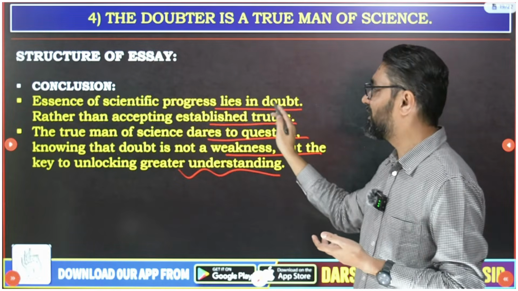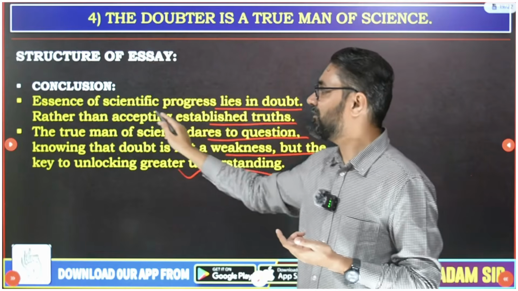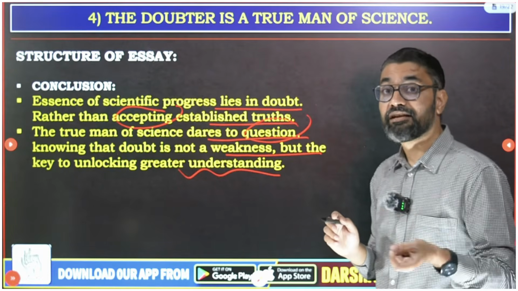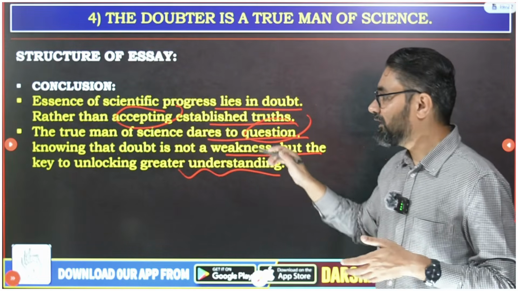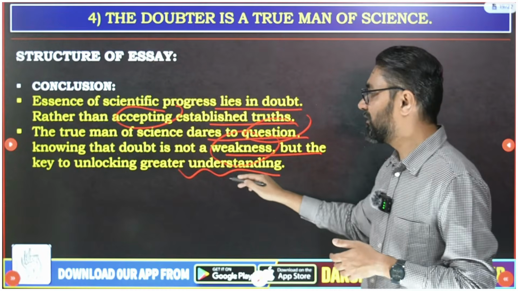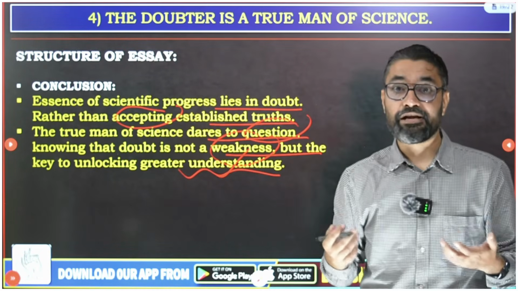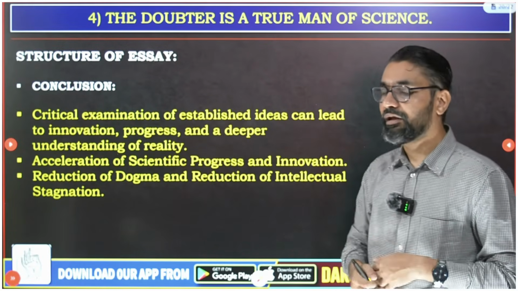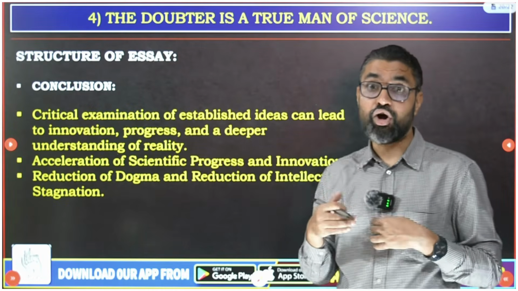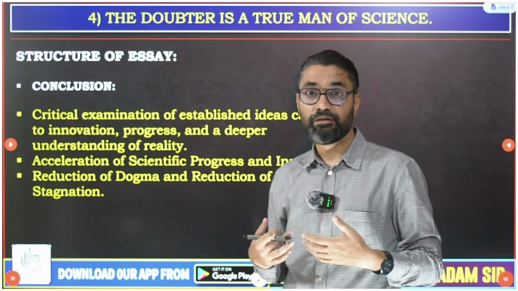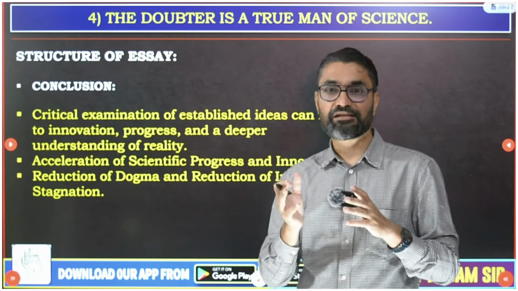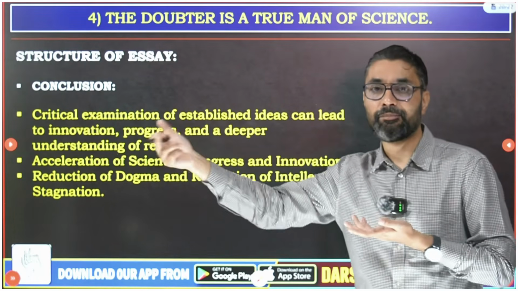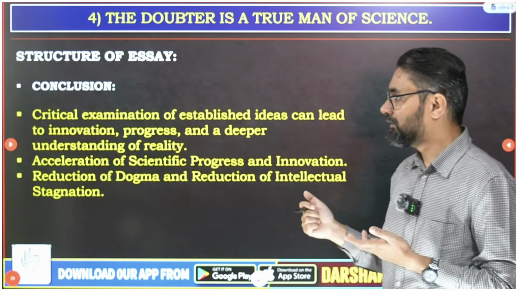So the essence of scientific progress lies in doubt rather than accepting established truths. And a true man of science dares to question. Okay, a true man of science allows himself to be questioned, and this is not a weakness but the key to unlock greater, deeper, better understanding of science. And this is how you can conclude, or you can conclude through some optimism, that if everyone starts doubting, it will lead to more advanced science and we will be able to create a better world. So that way, how it will enhance scientific progress, that way also you can conclude.